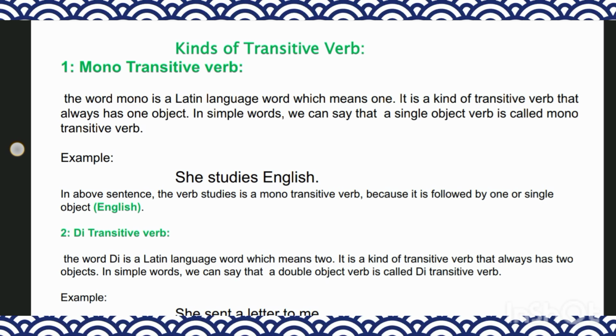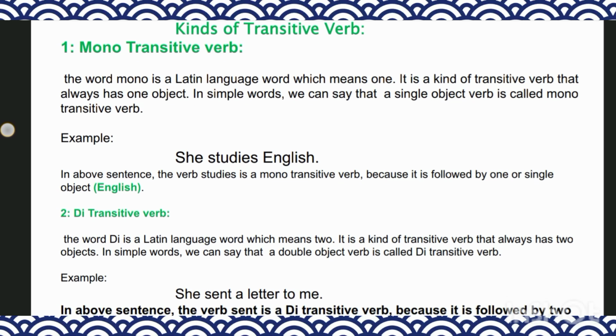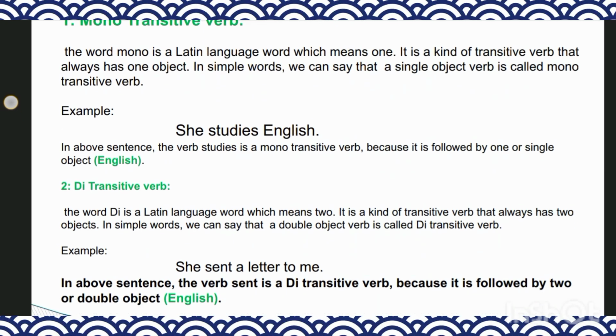It's a kind of transitive verb that has only one object. In simple words, we can say that a single object verb is called a mono transitive verb. Example: she studied English. In the above sentence, the verb studied is a mono transitive verb because it is followed by one single object, English.